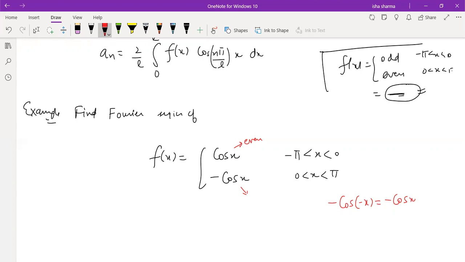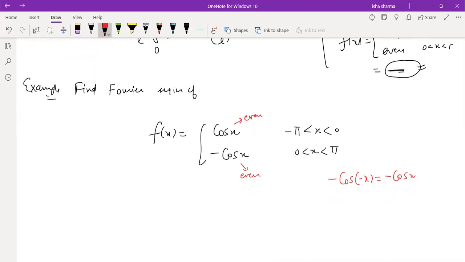So if you multiply an even function with just a scalar, like minus 1, which is just a real number, that does not change its evenness or oddness. So cos x is an even function, and minus cos x is also an even function. Both the parts of this piecewise defined function are even functions, but still I do not know whether overall this f(x) is going to be an odd or even function.